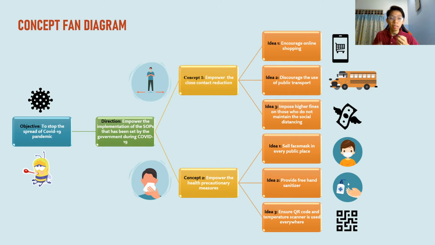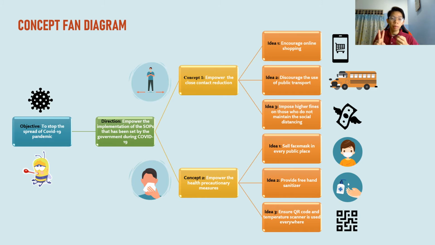So there are 3 ideas that I figured out to achieve this concept. First, my first idea is encourage online shopping. Among the places that are often crowded are shopping malls, such as shoe stores, clothing stores, and many others. People do not care about the social distancing in such shopping places because they are busy with their shopping. So, among the ways to prevent this from happening is to encourage online shopping. So the government should promote and encourage sellers to sell their goods online and encourage people to buy on online platforms such as Shopee, Lazada, and many others.